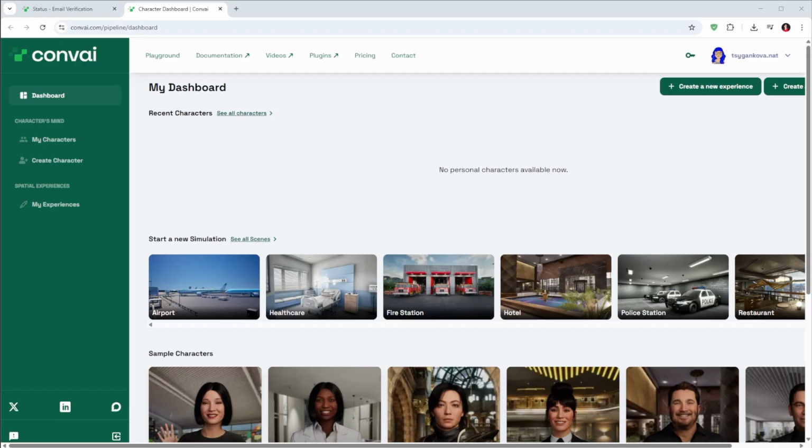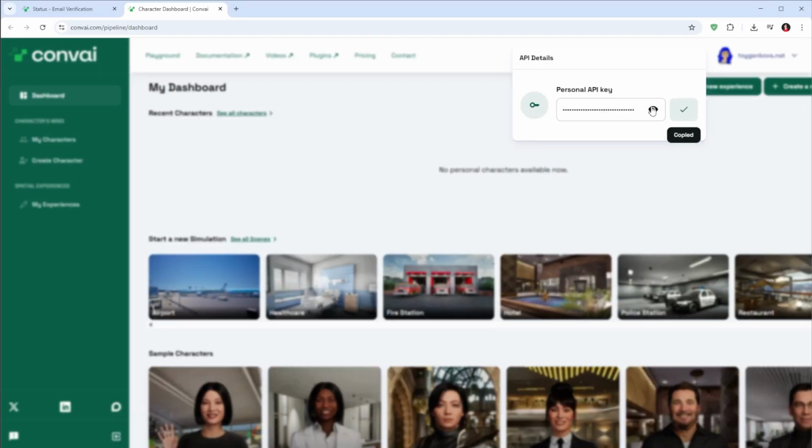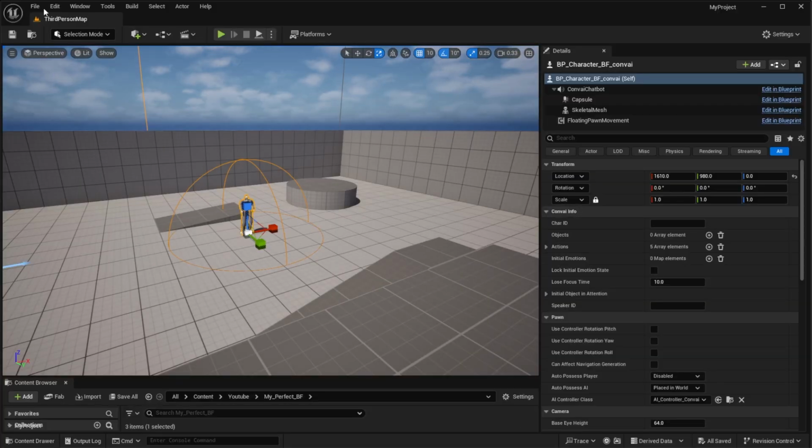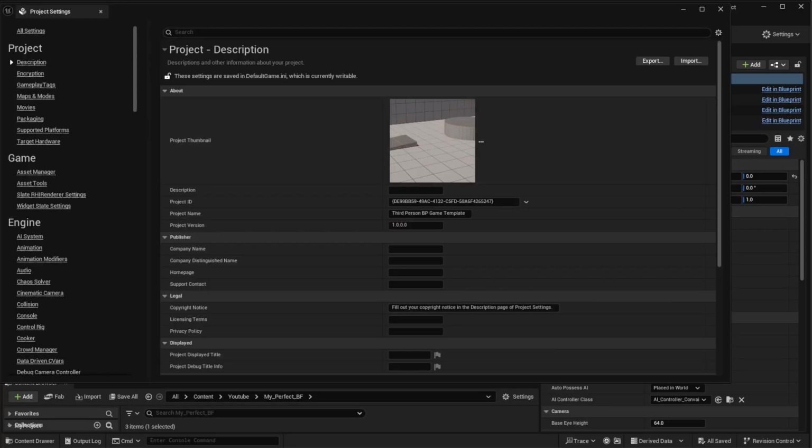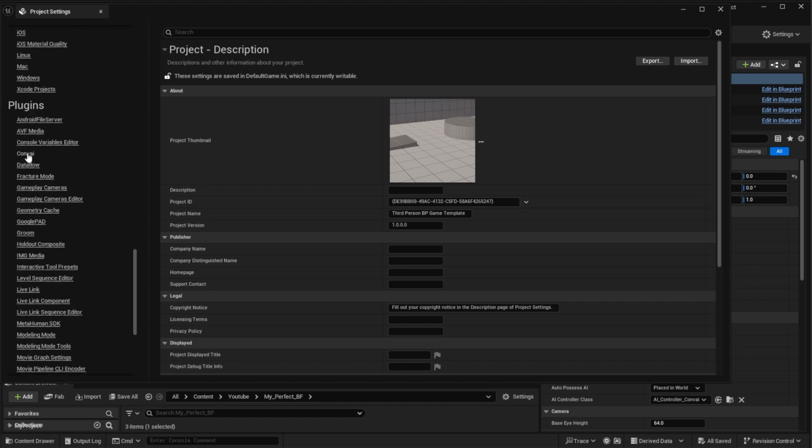Next, copy and paste personal API key to project settings, Plugin Convai API.